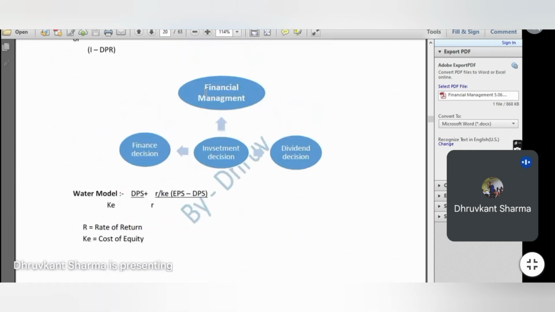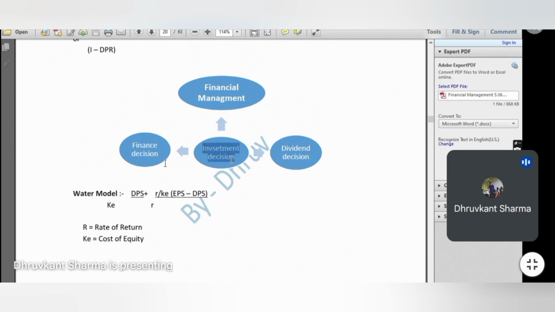Next, in theory, this question is asked very repeatedly in all the exams: what are the three critical decisions that a financial manager has to take? Broadly, a financial manager has to take three decisions: finance decision, investment decision, and what? Dividend decision, right? And all these decisions are related to the funds of the company. Finance decision is basically concerned with how and how much funds should be raised from the market.